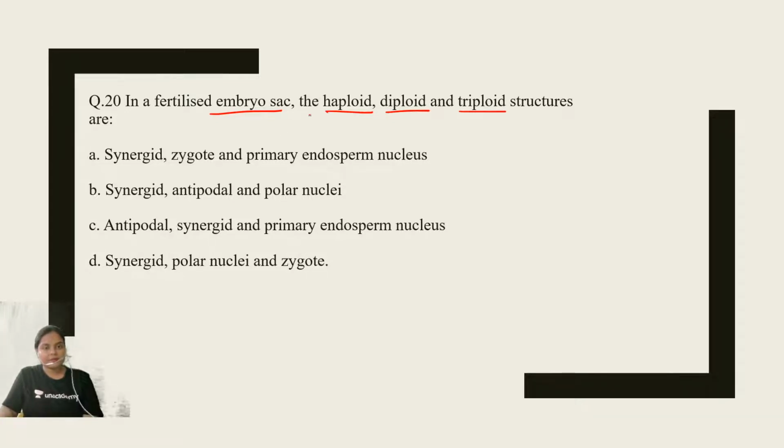In a fertilized embryo sac, okay, the term fertilized is used. You have to identify the haploid, diploid and triploid structures. What will be the name of these structures? Very easy. We know the only diploid structure is the zygote after fertilization has taken place, and the triploid structure is the primary endosperm nucleus, right?